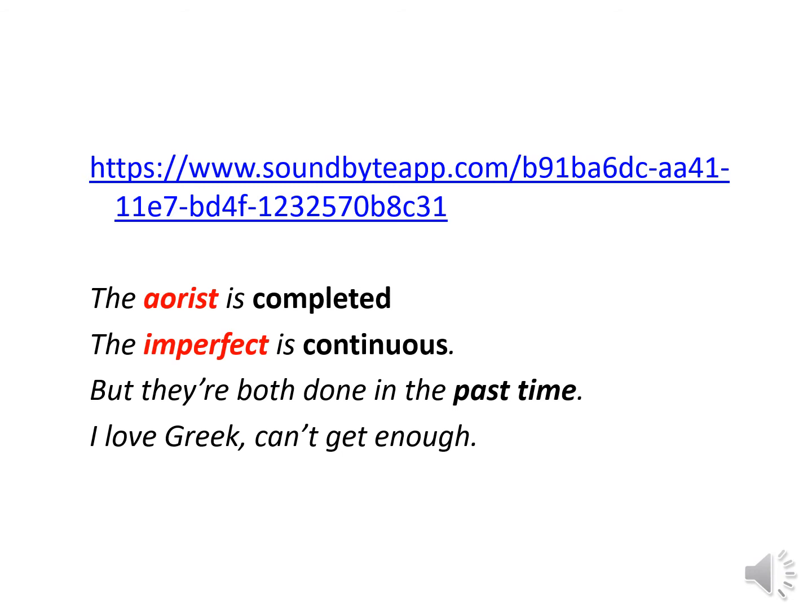I think that there's a layer, a subtext underneath that external layer of Blank Space where these are actually the words uttered. The aorist is completed, imperfect is continuous, but they're both done in the past time. I love Greek, can't get enough. Got a long list of Greek tenses, they'll tell you I'm insane. Well, you get the idea. That's the difference. The aorist is completed, the imperfect is continuous, but they're both past tense or past time verbs.